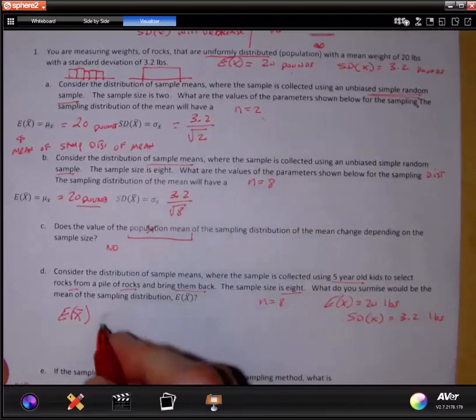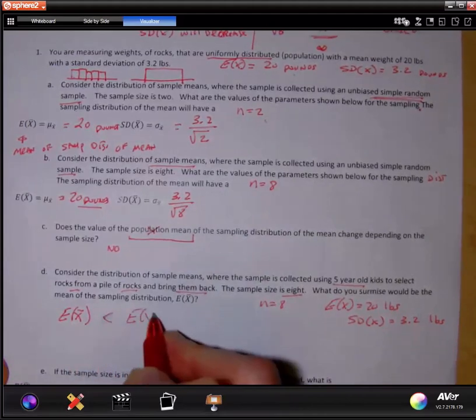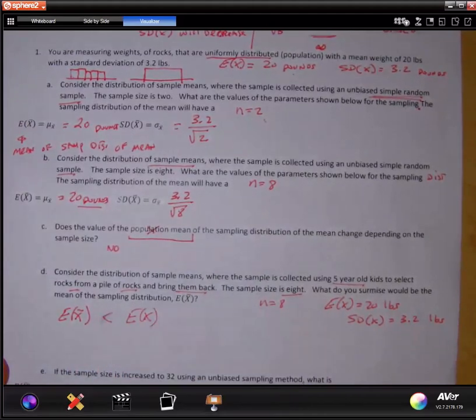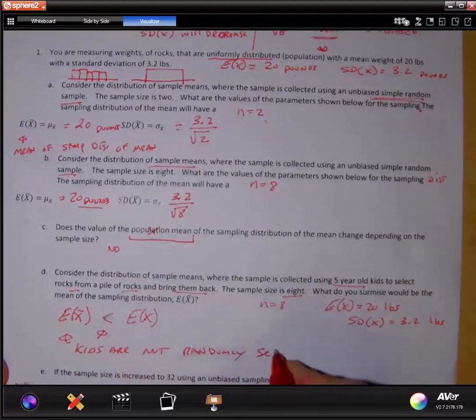And so now what I surmise is that this mean will be less than the population mean. Why? Because kids are not randomly selecting rocks.